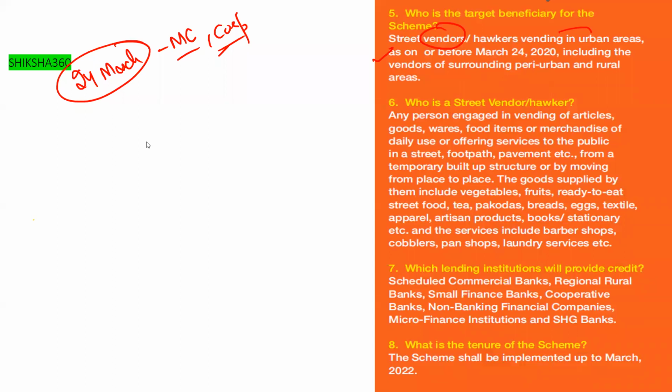Street vendors, hawkers, basically vending in urban areas as on or before March 24, 2020, including the vendors of surrounding peri-urban and rural areas. Next is, who is a street vendor or hawker?